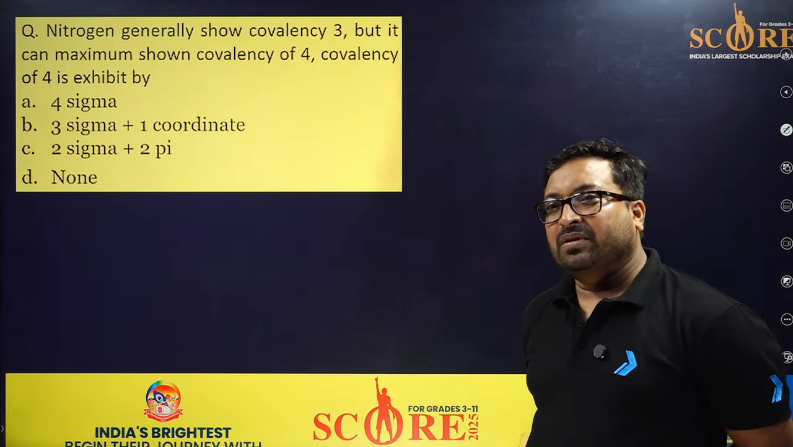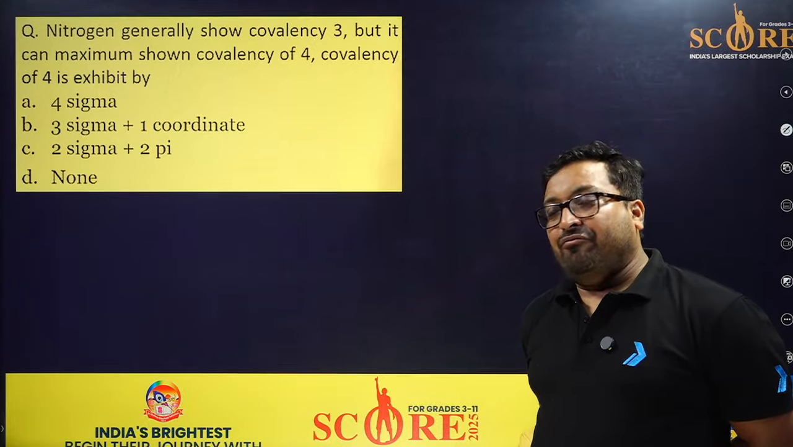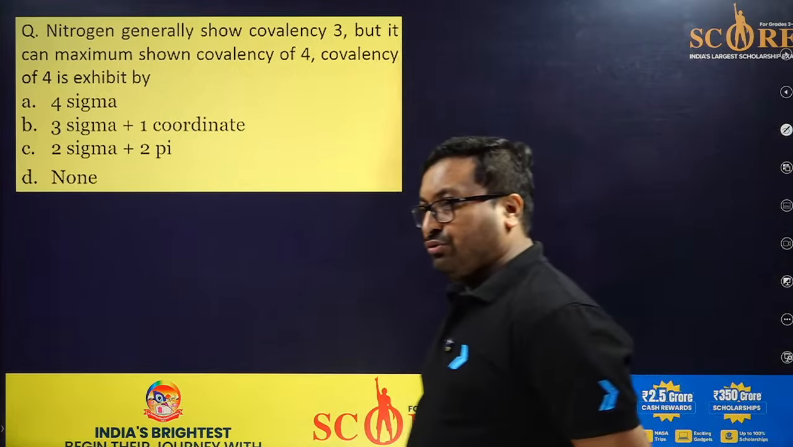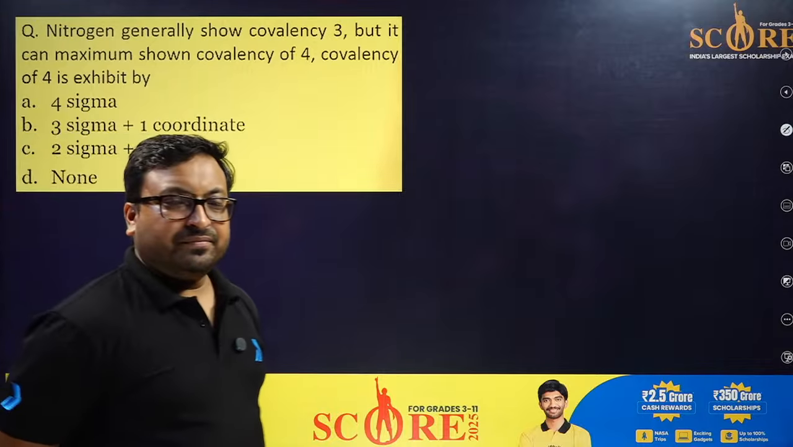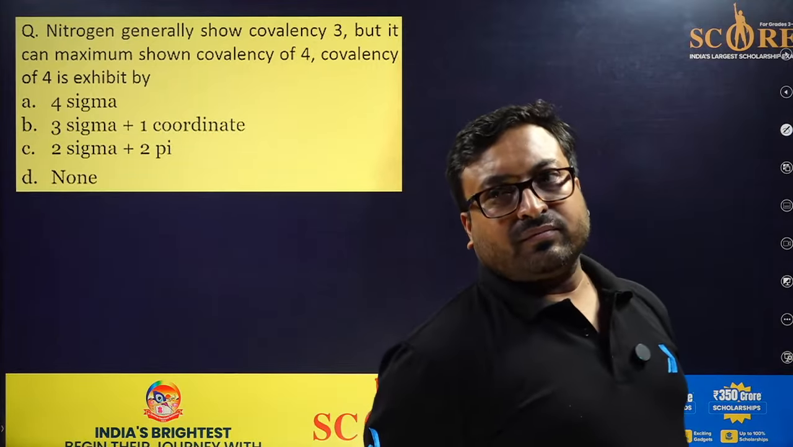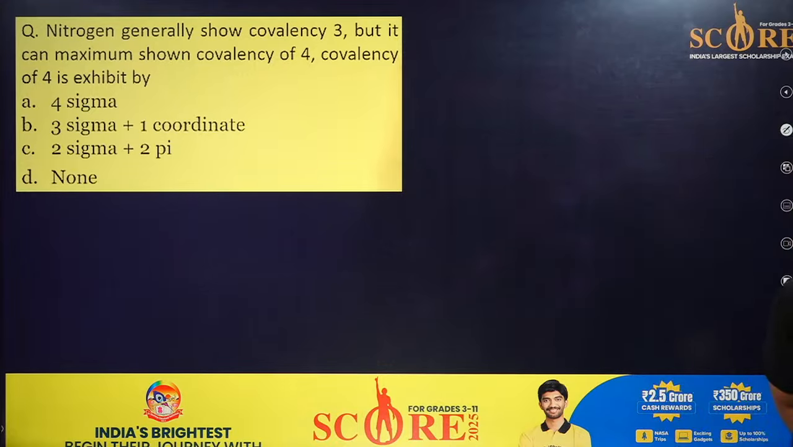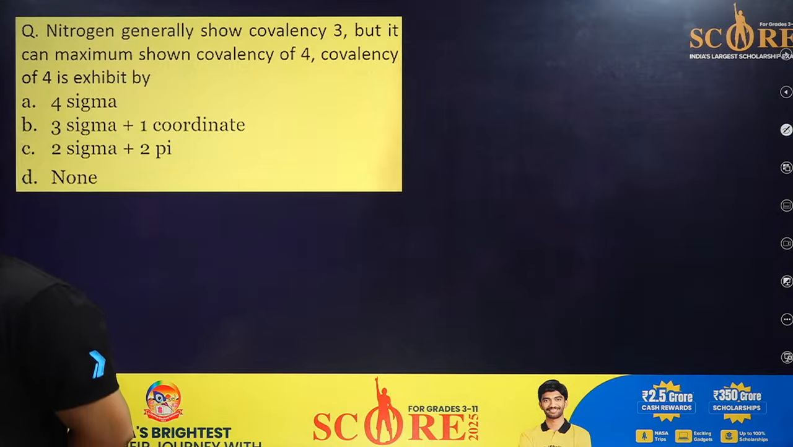I have taken those questions which will build your best concept. These are very selected questions. Samrat, generally nitrogen forms 3 bonds. When it forms 4 bonds, what is the nature of the bonds?